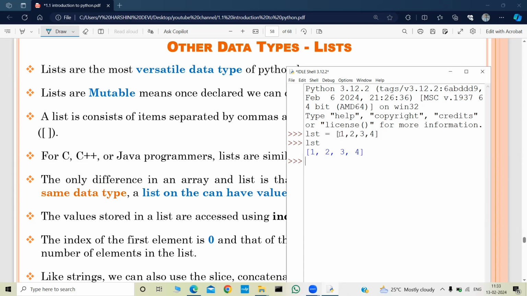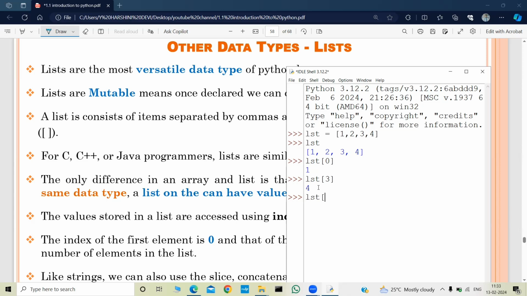So element 1 holds position 0, index 0, element 2 holds index 1, element 3 holds index 2, and element 4 holds index 3. If I want to see list of 0, that will give me 1, and list of 3 gives 4.